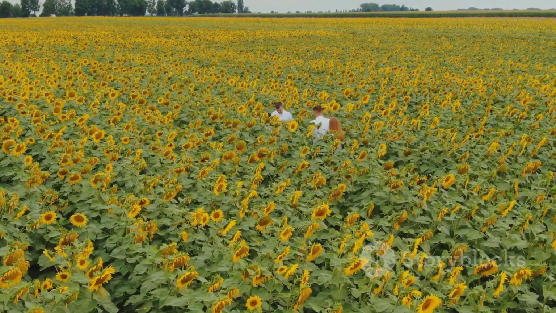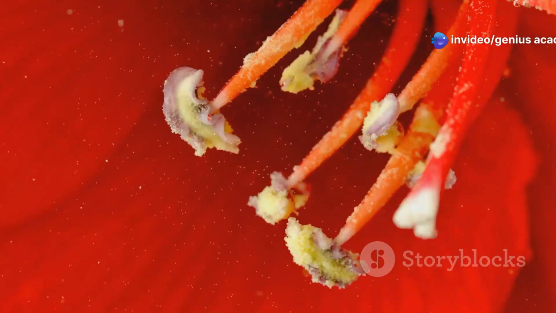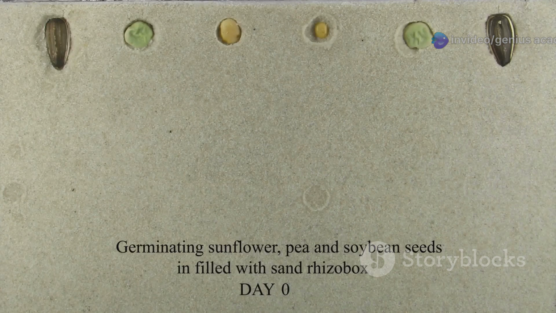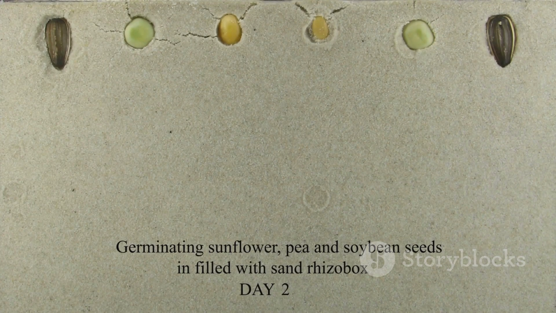Many flowering plants actually double down with a process called double fertilization. One sperm cell fertilizes the egg, forming the zygote, and the other fuses with 2 other nuclei to make the endosperm. That's like the plant's packed lunch for the developing seed.